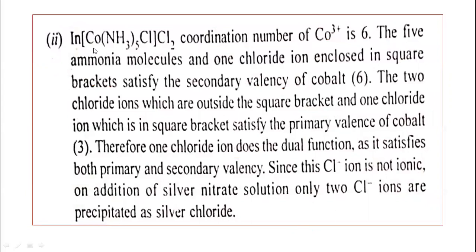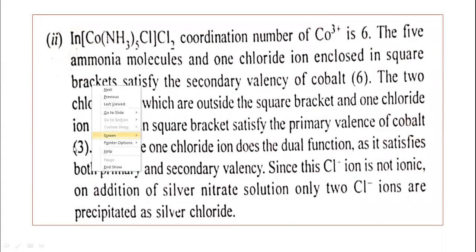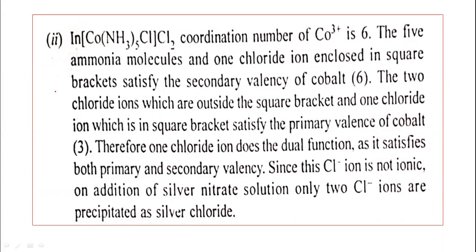Then see the next complex, [Co(NH3)5Cl]Cl2. The coordination number, of course, is 6: 1 chlorine and 5 ammonia molecules. The oxidation state of the metal is also 3 here. Let us find it out: X plus 0 minus 1 minus 2 equal to 0, X equal to plus 3. The coordination number is 6 here, that is true.